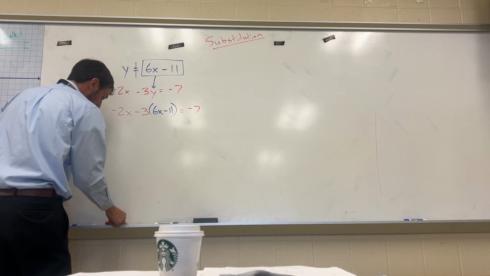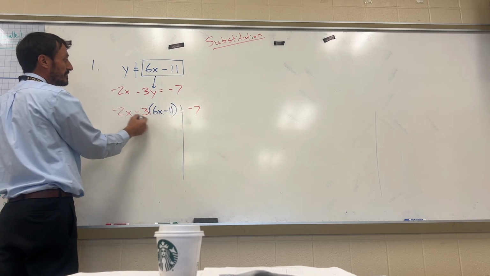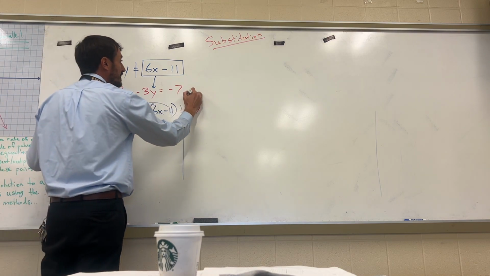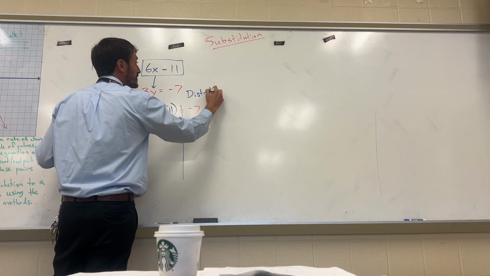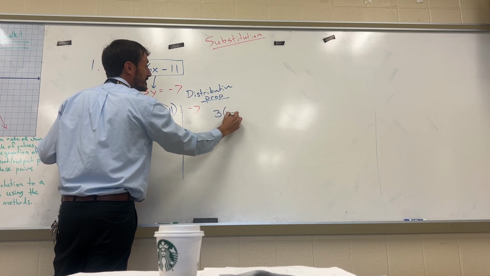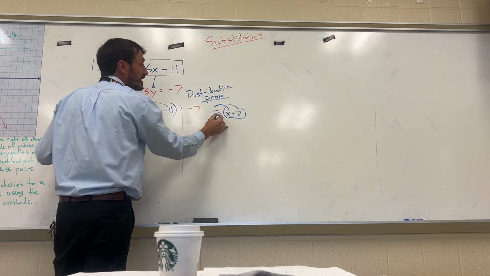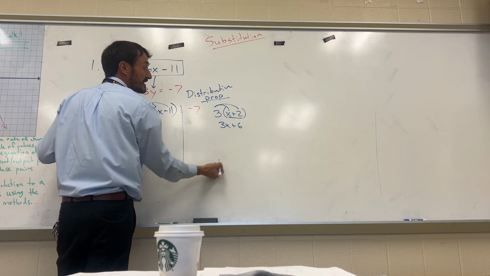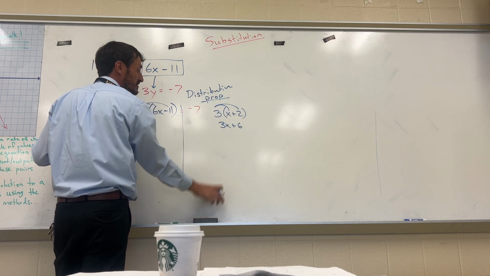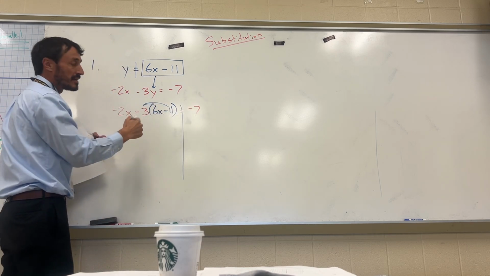Okay? Now to finish the problem, guys, I'm going to use blue because blue comes up a little more clearly on the camera. We just have to solve this equation. We have to take this 3 and multiply, using what's called the distributive property. What is the distributive property? It's when I take 3 times x plus 2, 3 times a binomial. We're going to talk about binomials later. 3 times x is 3x, 3 times 2 is 6. So you're multiplying the 3 times each term inside the parentheses. This is called the distributive property. So when I say distributive property from now on, I'm talking about taking this 3 and multiplying by each object.